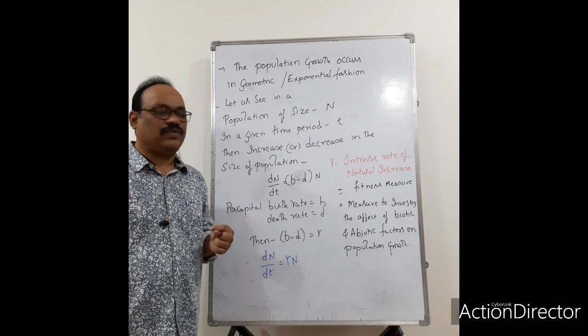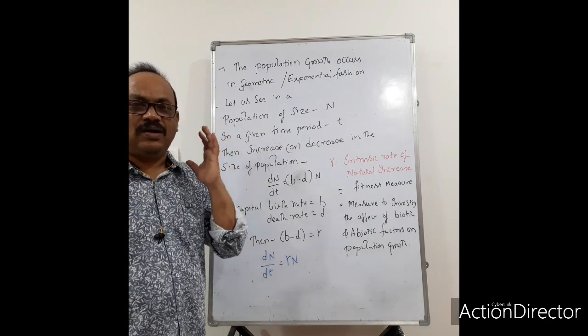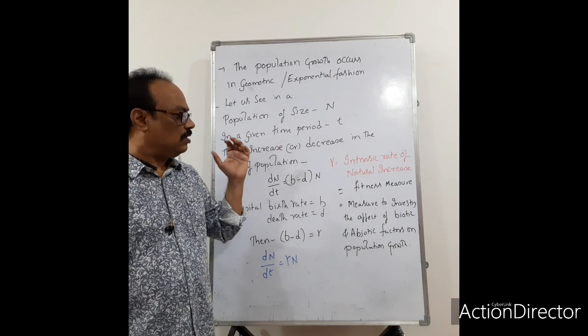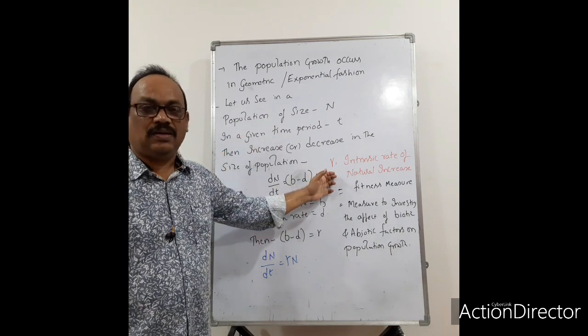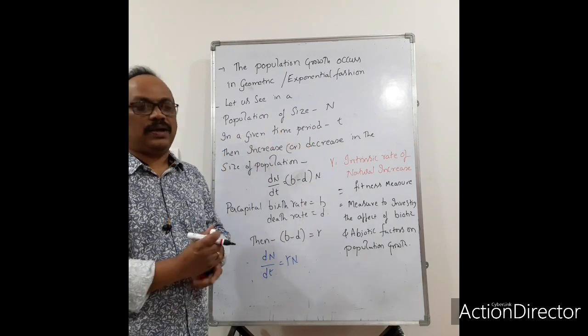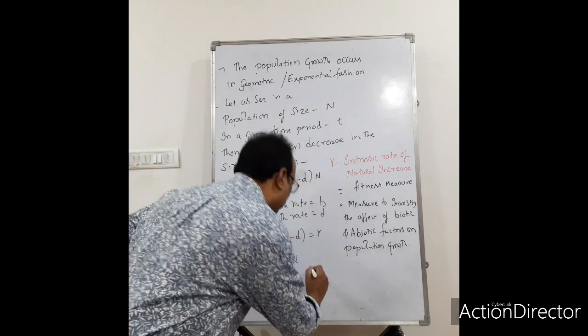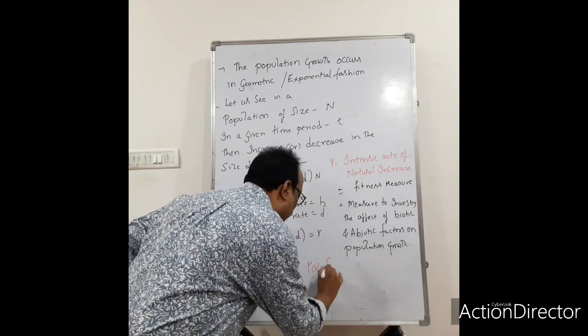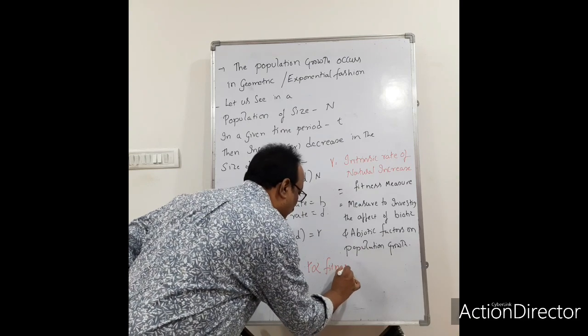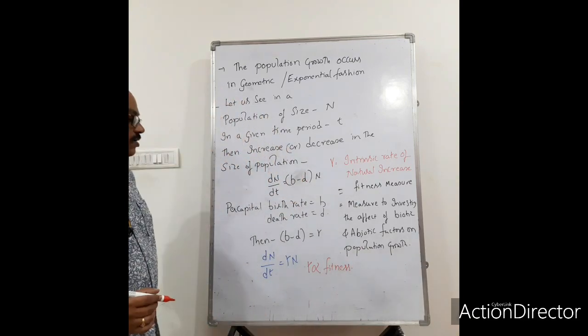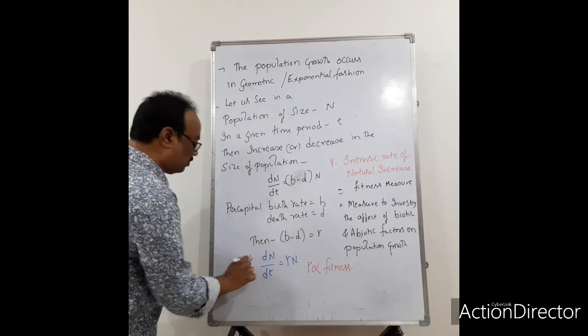If the measure of r is high, then the fitness value is also high. Remember that r is proportional to fitness. So this formula is important.